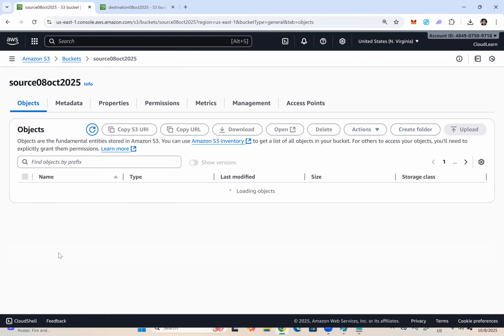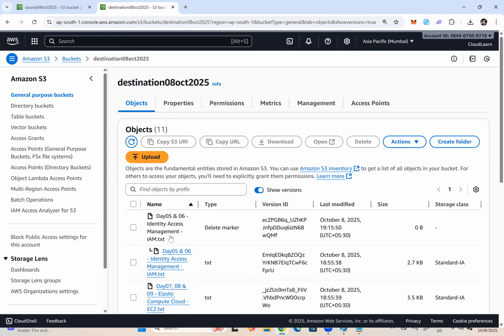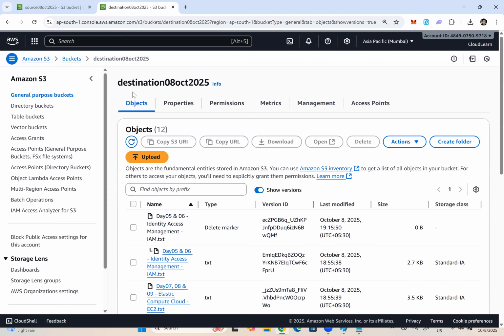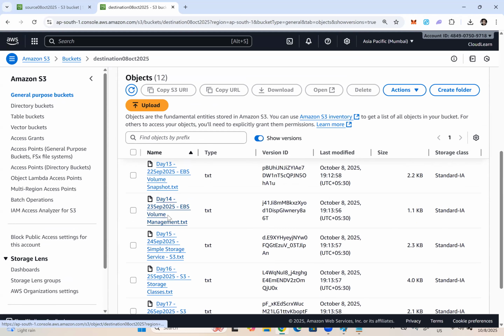Okay, so I uploaded an object called day 18. And here you can see day 18, and if you observe that the deleted objects are still available, it means it's done. See here, day 18 is already there, but 16, 17, 15, 14, which were deleted from the source bucket, still exist in your destination bucket.